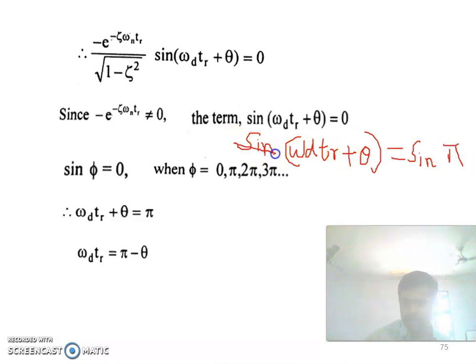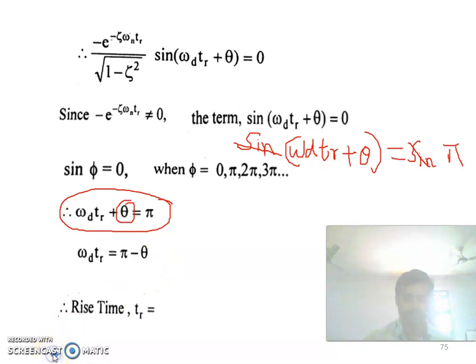The sines cancel, and we get omega d tr plus theta is equal to pi. Bringing theta to the right hand side, we get omega d tr is equal to pi minus theta. So rise time tr is equal to (pi minus theta) divided by omega d.